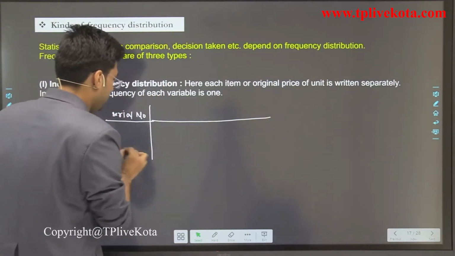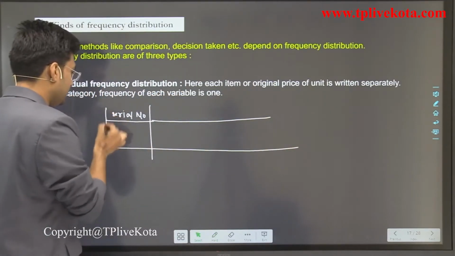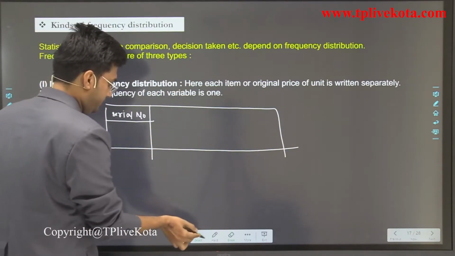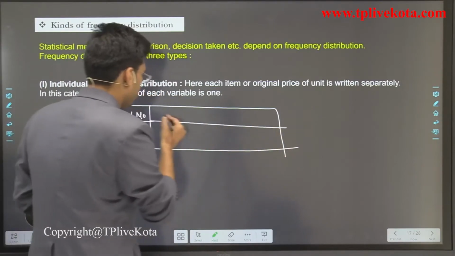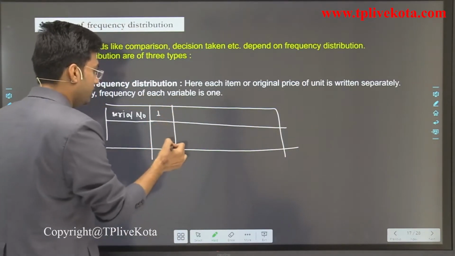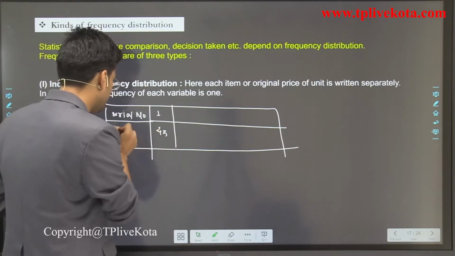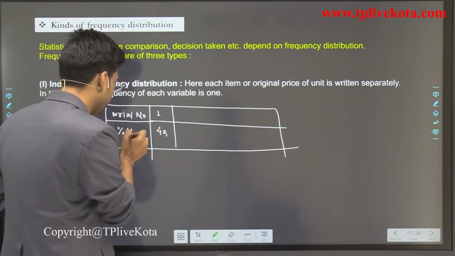If we collect the data of your class, then the first student got 45% marks, percentage marks.